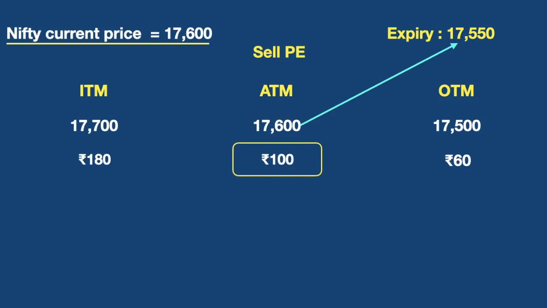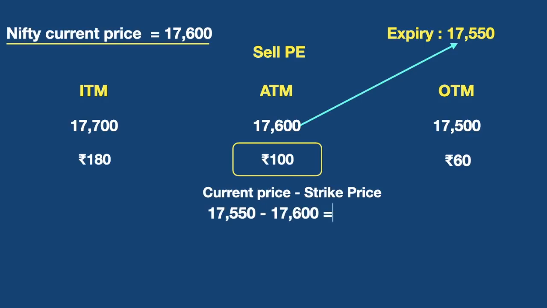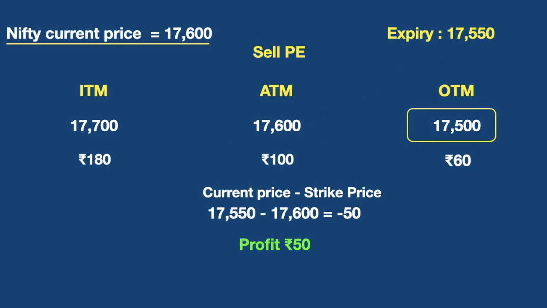How much will we get? Let us calculate. To calculate the final amount, we need to subtract the strike price from the current price. Now the current price is the expiry price. So 17,550 minus 17,600, the answer is minus 50. Now this minus 50, we need to subtract from the 100 rupees premium that we received. So from 100, if you minus 50, how much is it? The final profit that we will get is just 50 rupees, not 100 rupees. Why only 50 rupees, not 100? Because the market closed below the strike price which I chose. That is why.